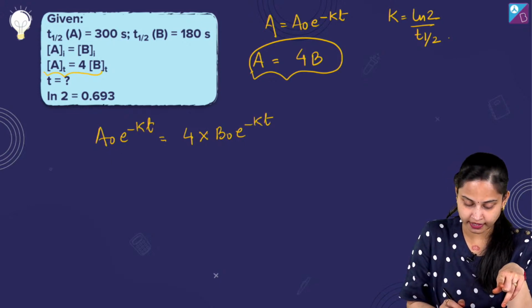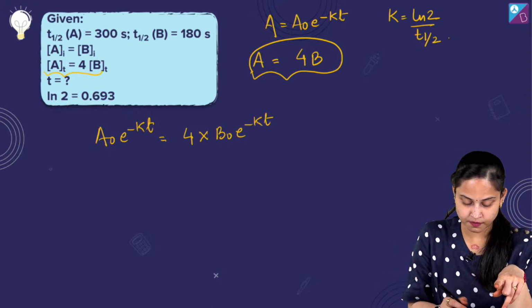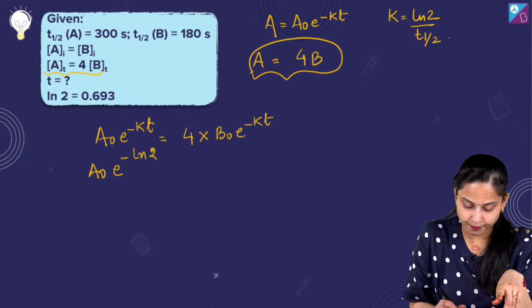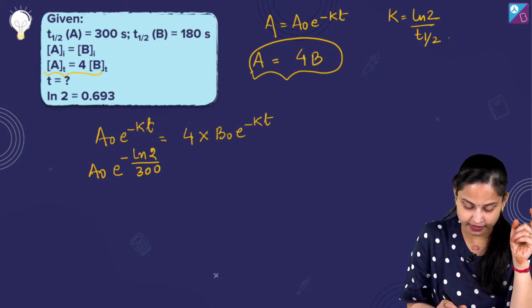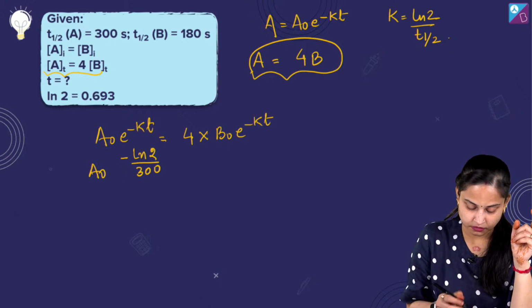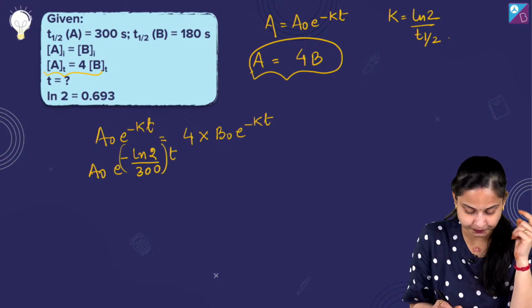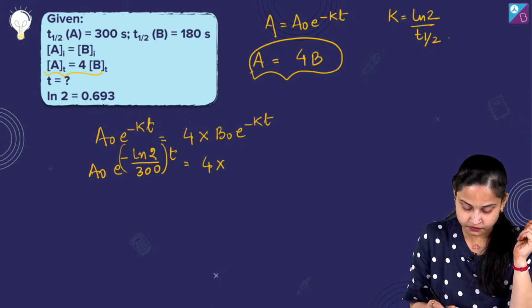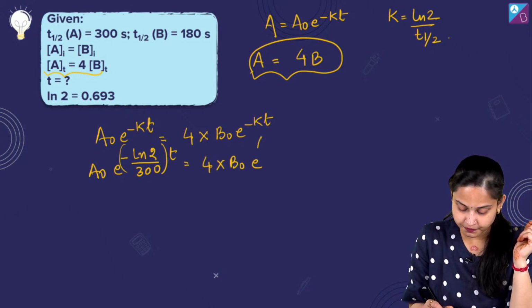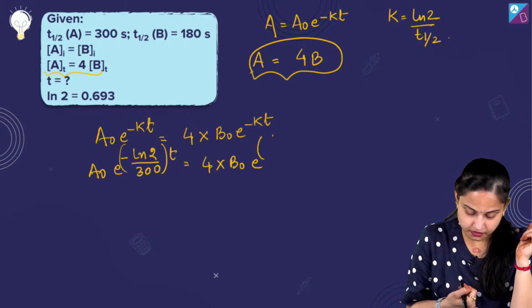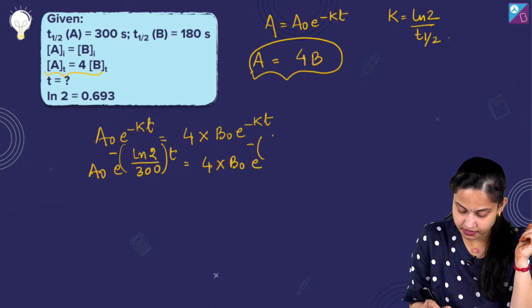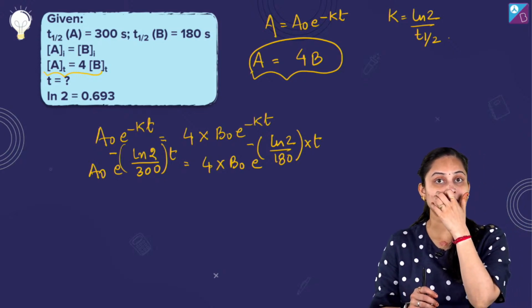Substitute the values of k over here to the respective half lives also. So it's A naught e raised to power minus ln2 upon t half of A, which is 300, fine, minus k, e raised to power this and it's t and it's 4 into B naught e raised to power minus, let me take it outside, it's ln2 upon 180 into t. So this t value we need to calculate out.